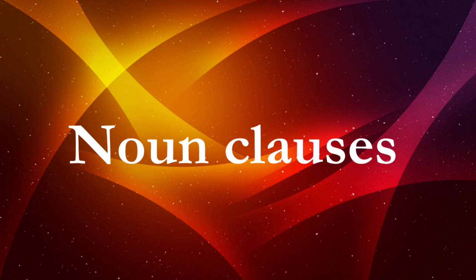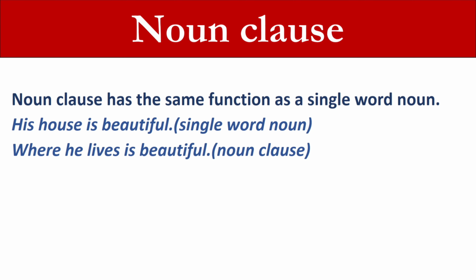In this video we learn noun clauses in English grammar. A noun clause has the same function as a single word noun. For example, "his house" is a single word noun and "where he lives" is a noun clause. His house is beautiful. Where he lives is beautiful.